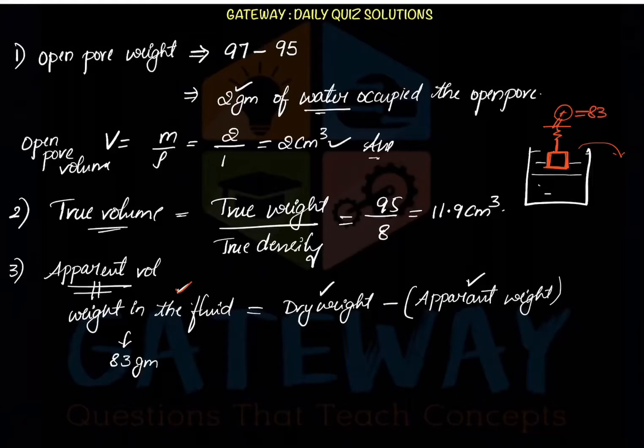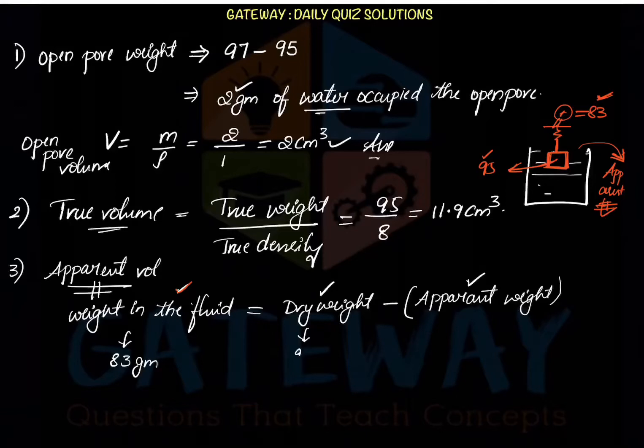If it is 83, and originally it is having 95, then what is left out is called the apparent weight. That apparent weight is of the water. What amount of weight was lost in water is called the apparent weight. Understood? So here apparent weight is nothing but 95 minus 83, nothing but the dry weight when it is in air minus the weight when it is suspended in water, right?